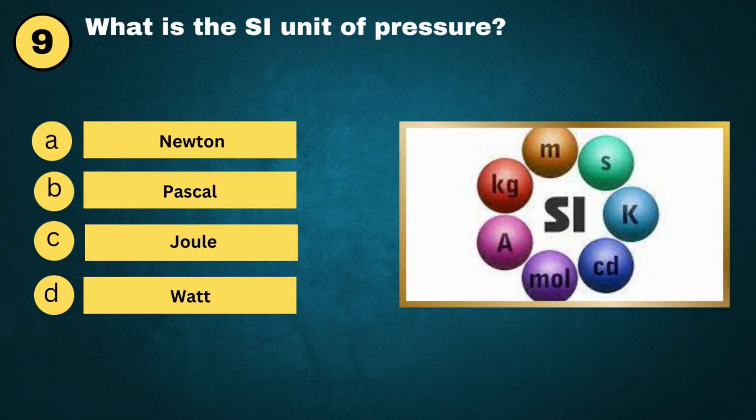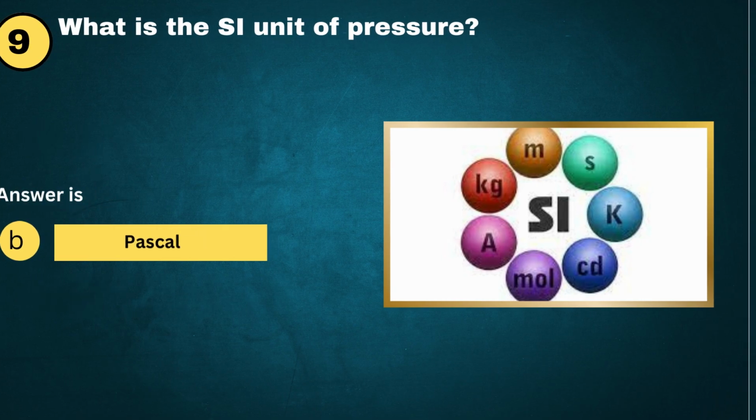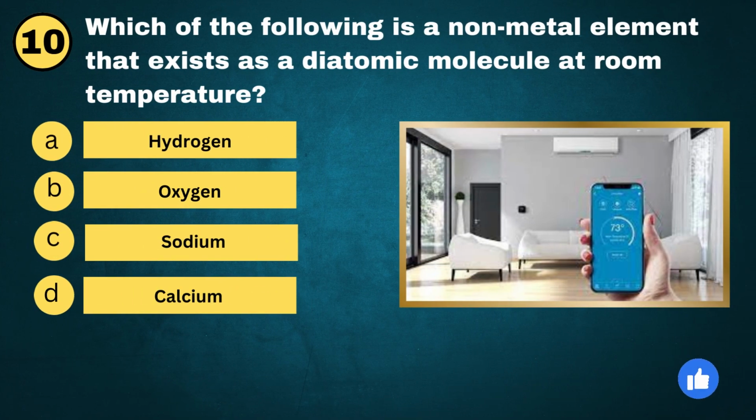Question No. 9. What is the SI unit of pressure? A. Newton. B. Pascal. C. Joule. D. Watt. And the answer is B. Pascal.